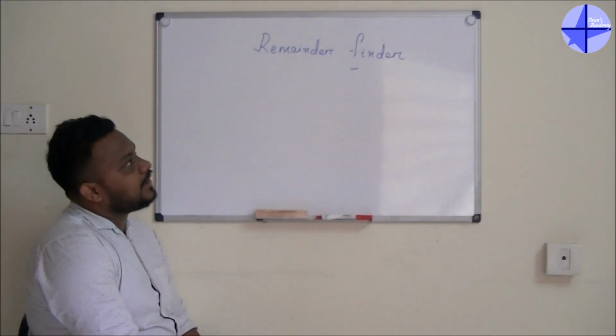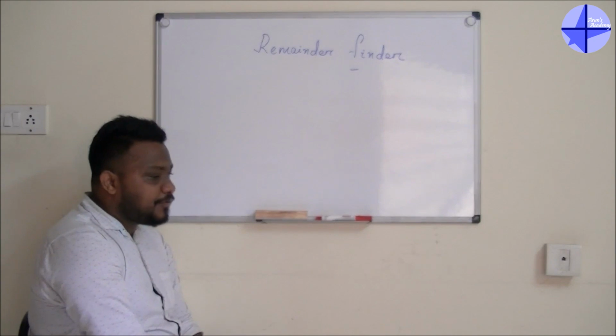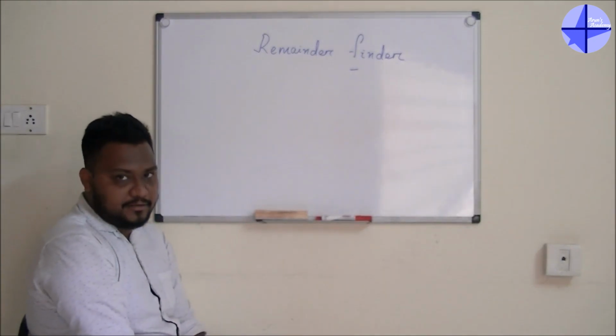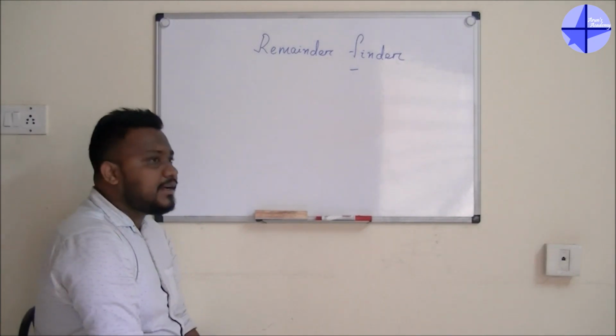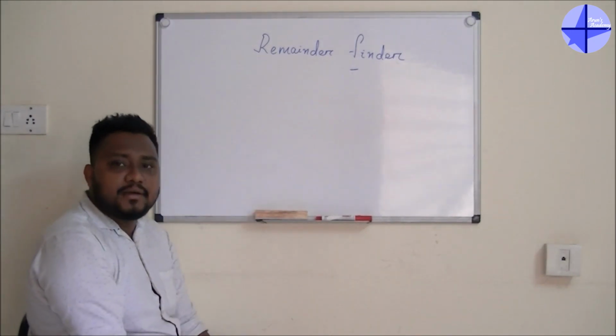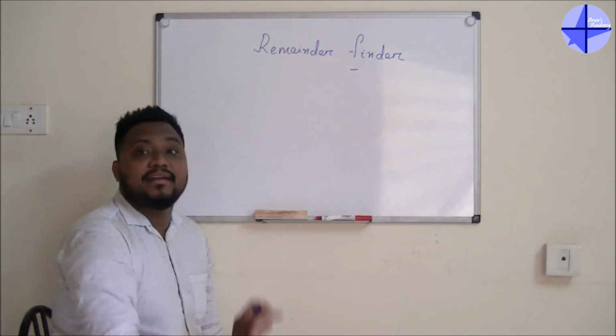So now we go for the next one, that is your remainder finder. Okay, so guys, before I tell you anything about remainder finder, we'll just go back to our childhood days. That time they used to give a very small number and they want us to find the remainder.